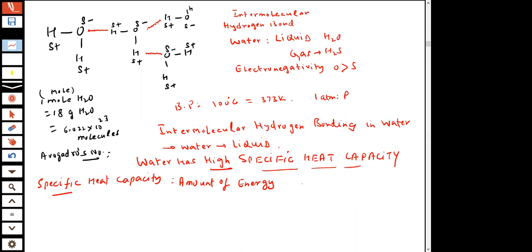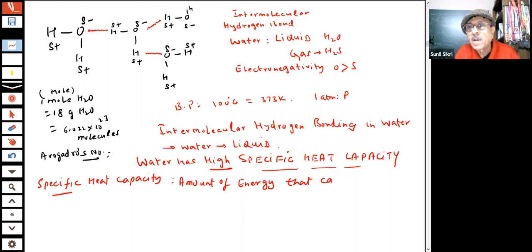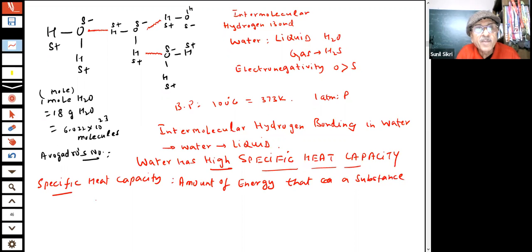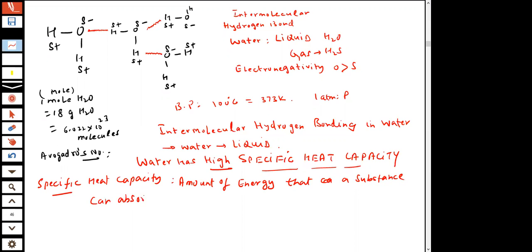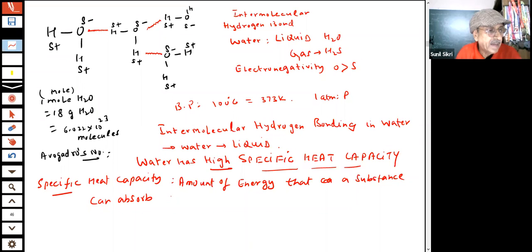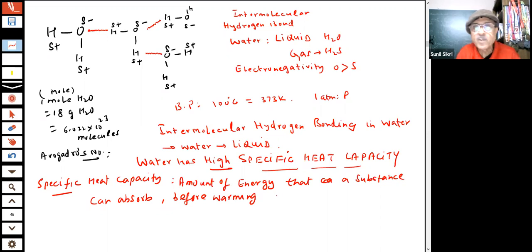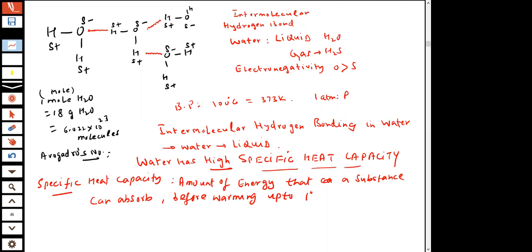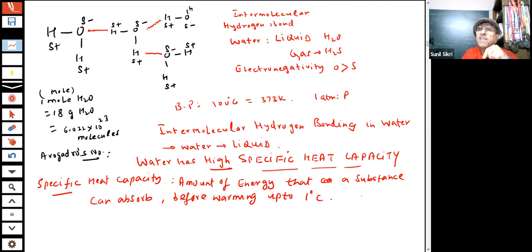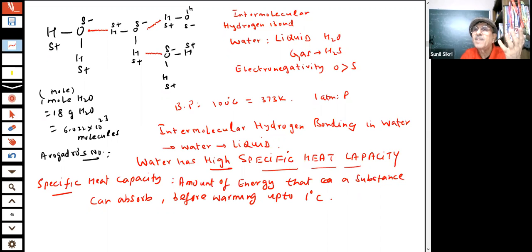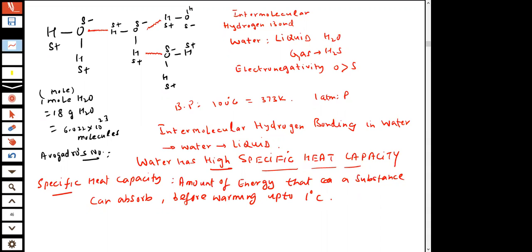That a substance can absorb before warming up to 1 degree Celsius. That means to raise the temperature of water by 1 degree centigrade, it will take a lot of heat energy. So it is not going to be heated immediately by the sun rays. It needs a lot of energy.